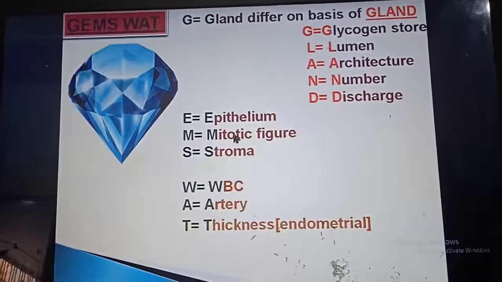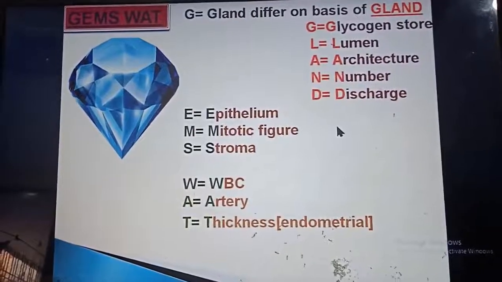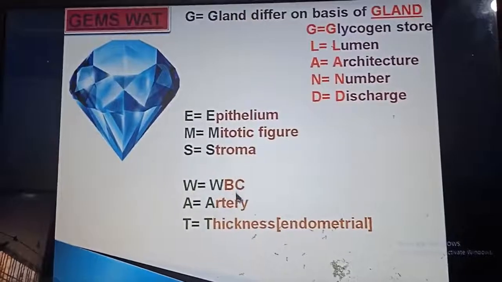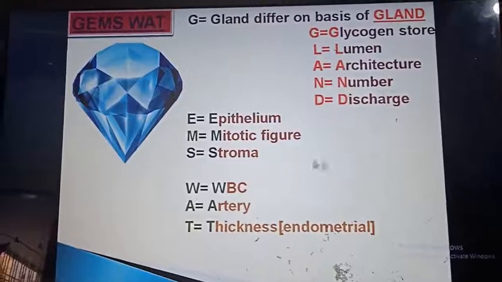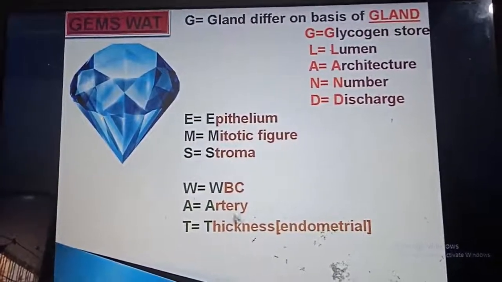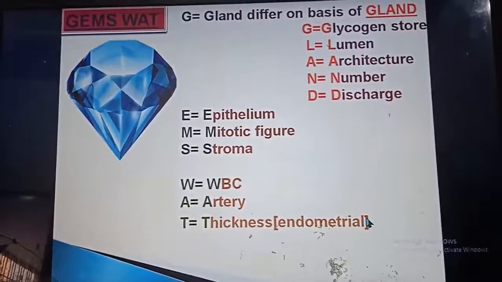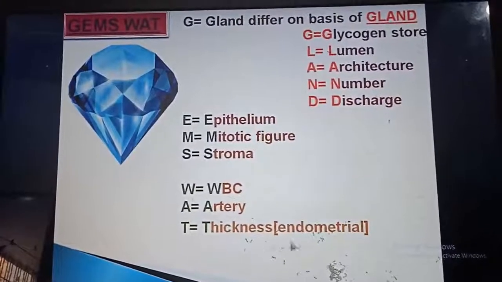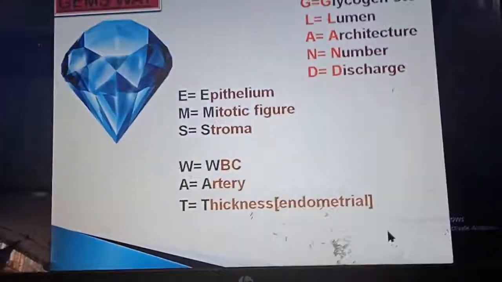As this is in proliferative phase, the mitotic figure will be more compared to secretory phase. And again the rest of these are more in the secretory phase. The amount of stroma will be more in secretory, WBC will be more, artery, the number and the tortuosity, both will be more in the secretory phase. Endometrial thickness is 2 to 3 mm in proliferative and 4 to 5 mm in secretory phase.